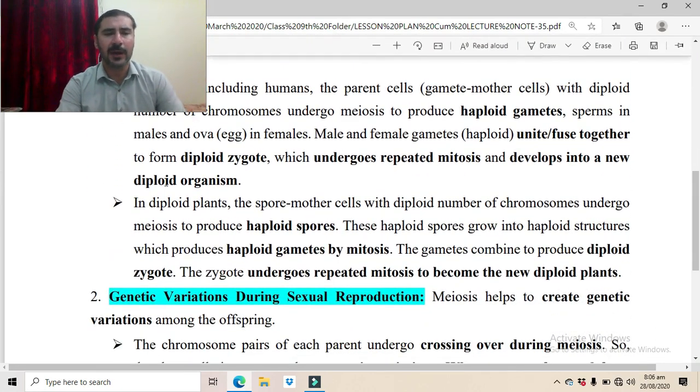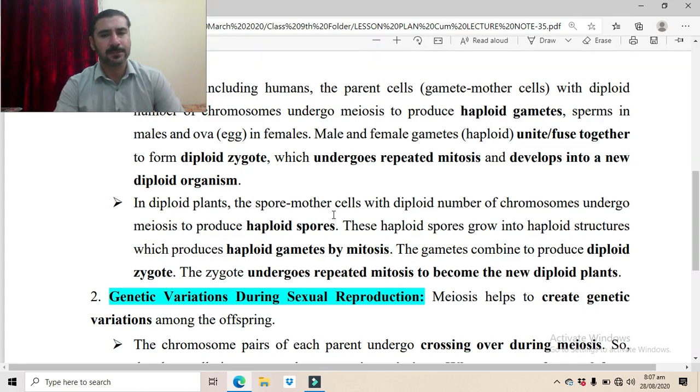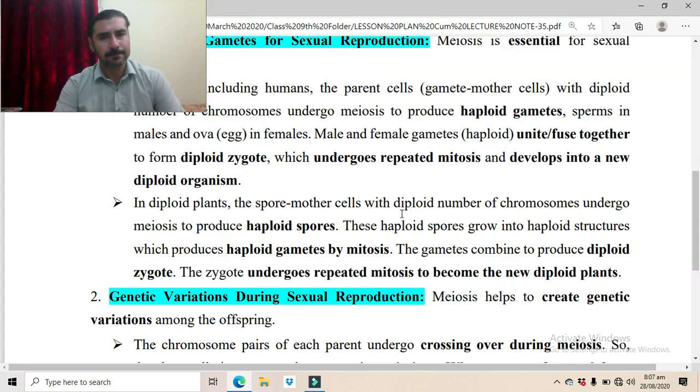Now in case of plants, in diploid plants, the spore mother cells with diploid number of chromosomes undergo meiosis to produce haploid spores. In diploid plants, the spore mother cells, which have the diploid number of chromosomes, the full number of chromosomes, undergo the process of meiosis to produce haploid spores. These haploid spores grow into haploid structures, which produce haploid gametes by mitosis.